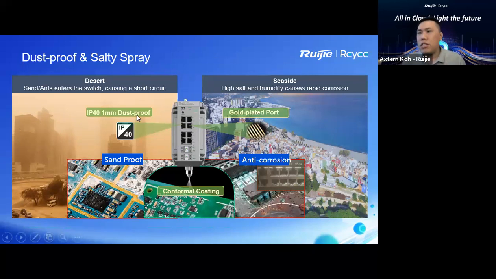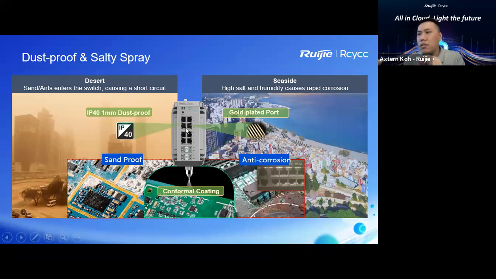For these switches, we make them support up to IP40 because they can also be dustproof. You can see that, based on the entire enclosure itself, the gap between the casing is only 1 mm, so sand won't easily get inside these switches and interrupt their working operations.